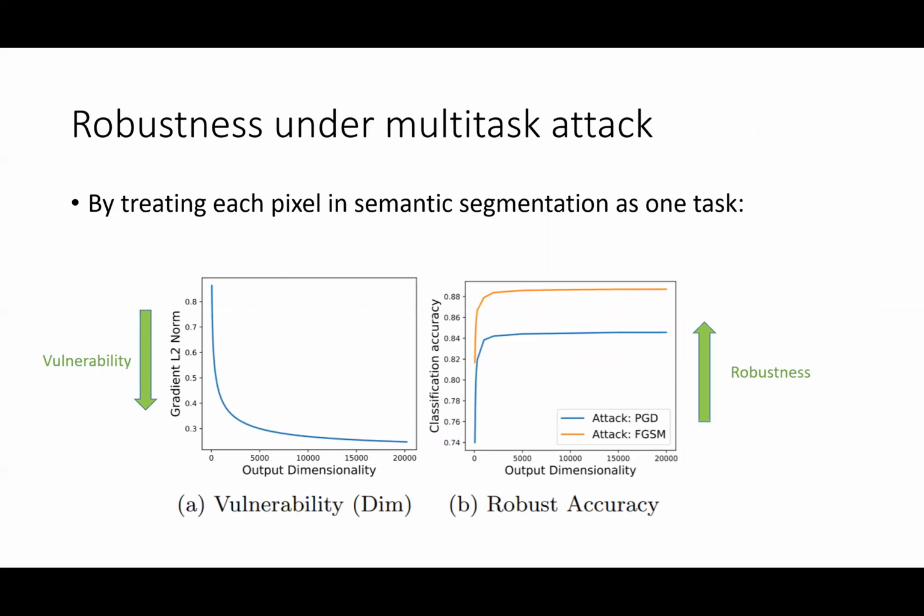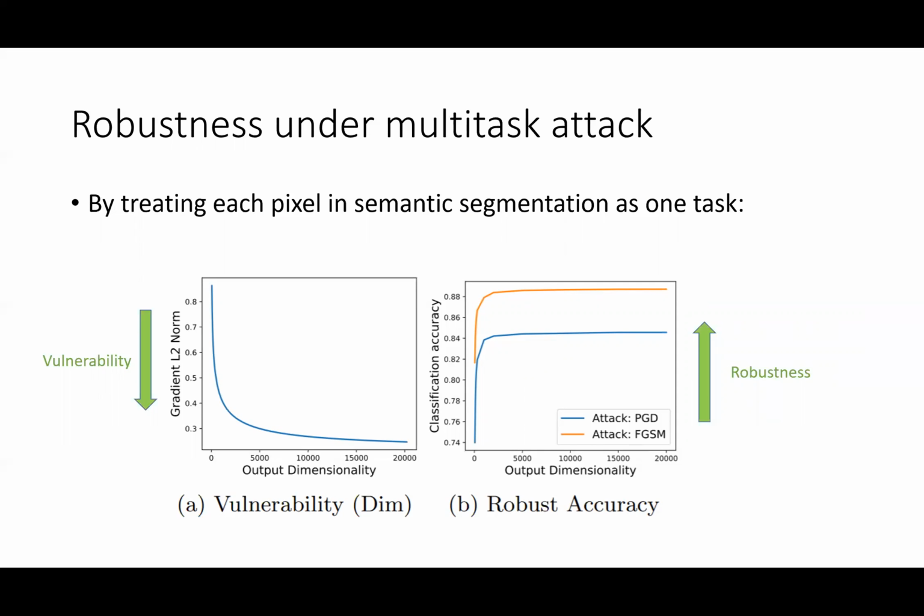We then validate the theory with empirical evidence. Segmentation predicts the category for each input pixel. By treating each pixel as one task, we show robust accuracy increases as more pixels are attacked. We measure the vulnerability with the norm of the gradient.